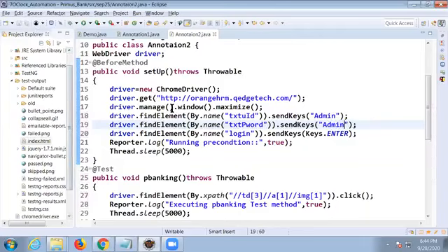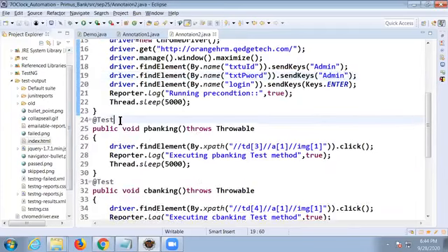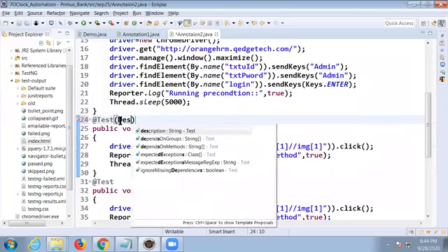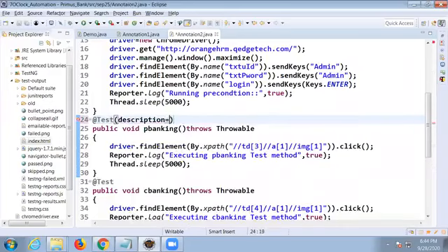Now tell me how to prioritize a test case here also. How to describe a test case? Description is equal to, you can say validate P banking. How to prioritize this test case? Priority equals 0. It's up to you. There's no rule on how you want to run your test case. Define that. Prioritize your choice.